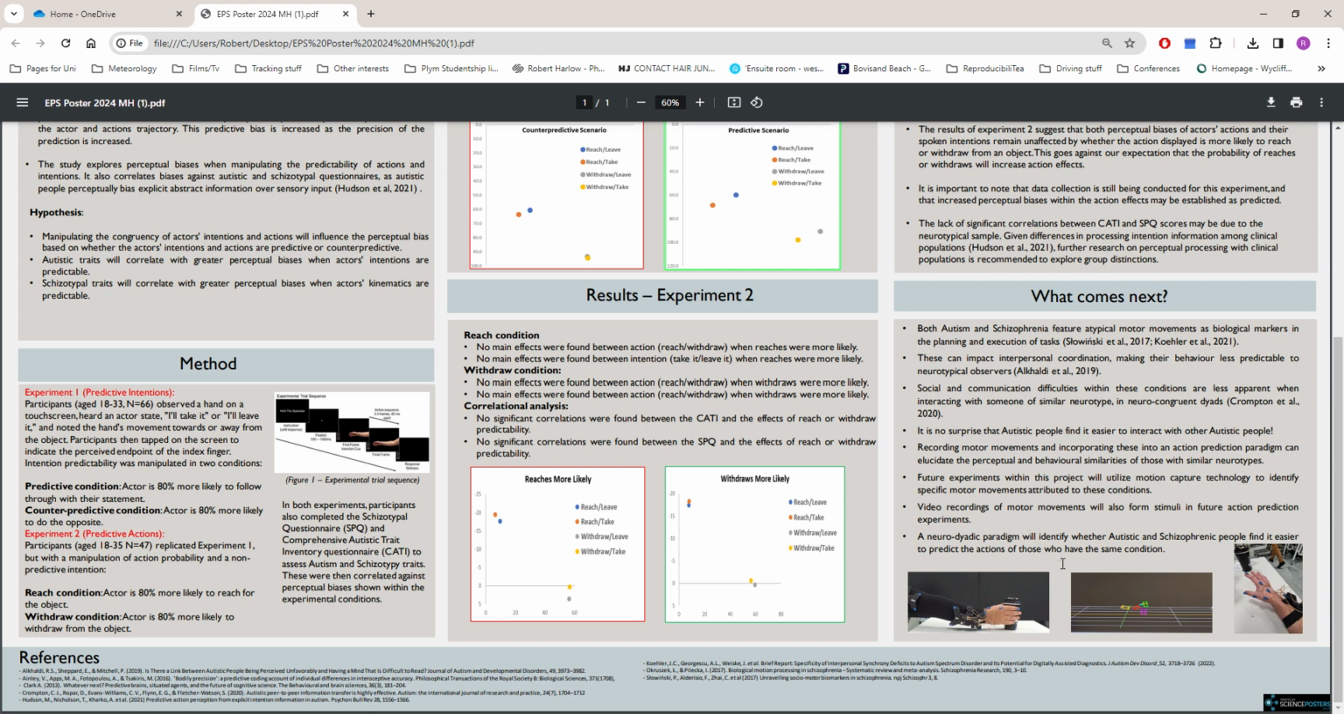We are utilising motion capture technology to record the motor movements attributed to these conditions. We will then incorporate these into an action prediction paradigm, just like the one that we've used earlier. And we expect to find that autistic and schizophrenic people will find it easier to predict the actions of those who have the same condition as themselves.